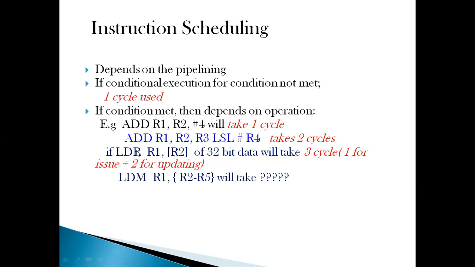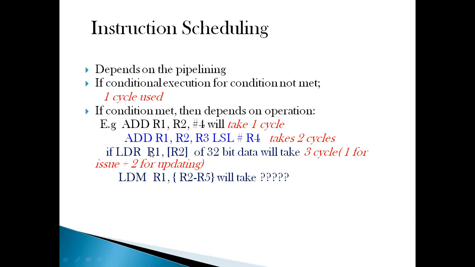using an immediate value. If it is again a simple arithmetic logic unit operation, but the shift is coming through a register, then it takes two cycles. One to read the shift from the register, and second for implementing that.